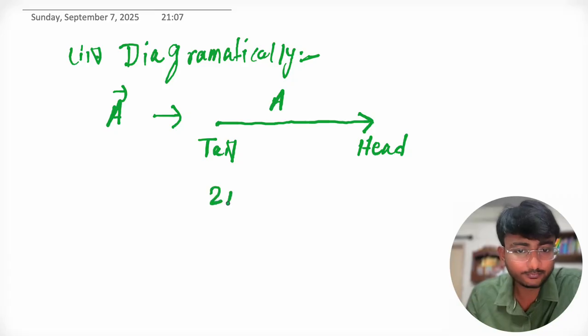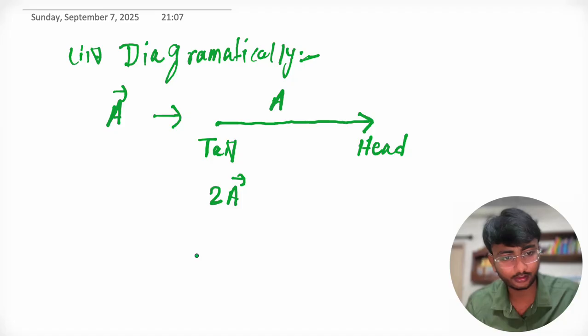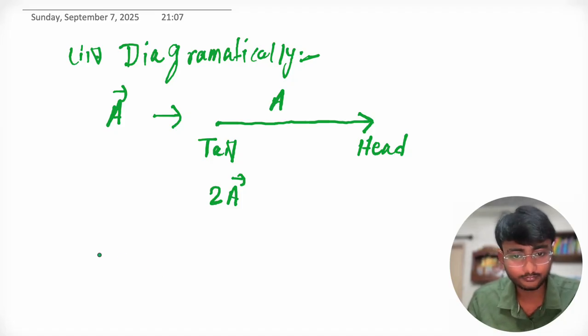Suppose we have to write 2A vector diagrammatically. How will you represent it? See, A vector is this, then 2A means what? 2 times A vector, right? So the length of this vector becomes double.